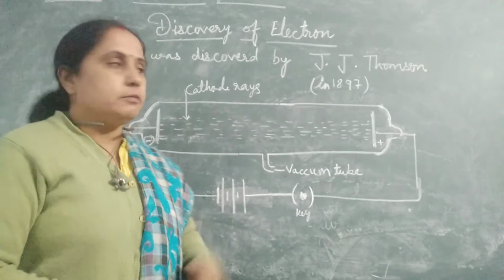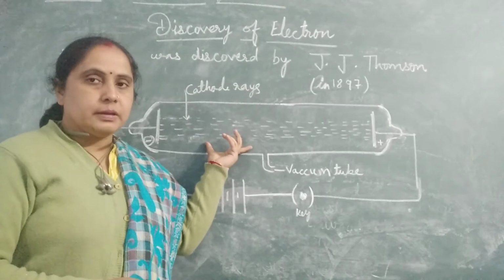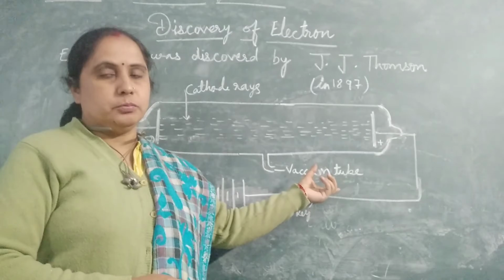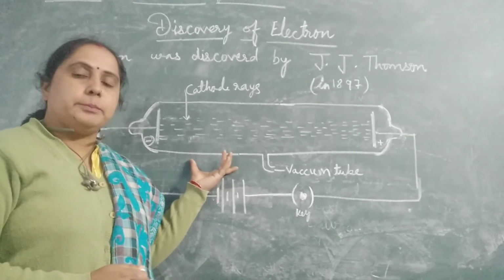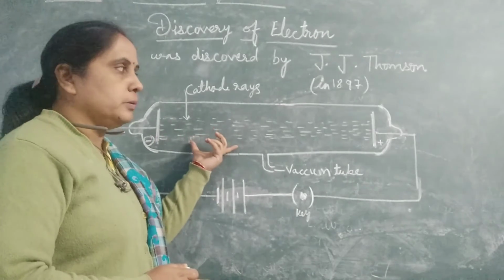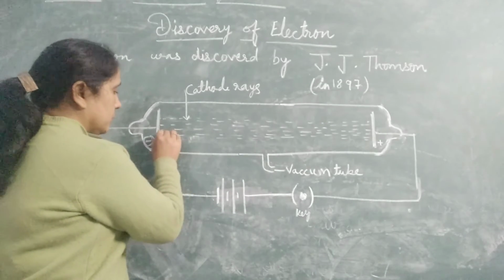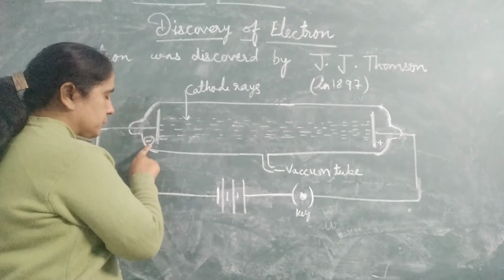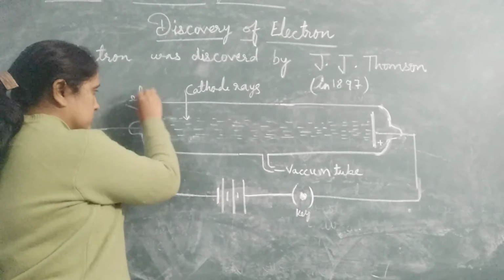J.J. Thomson filled this discharge tube with gas and reduced the pressure with the help of the vacuum tube. When he passed a high voltage current, approximately 10,000 volts, inside the discharge tube, he observed that a stream of rays is produced from the cathode, meaning from the negative electrode. These two are the electrodes.